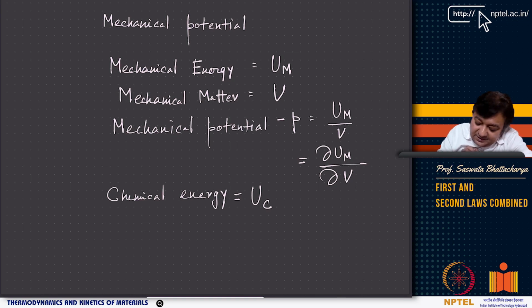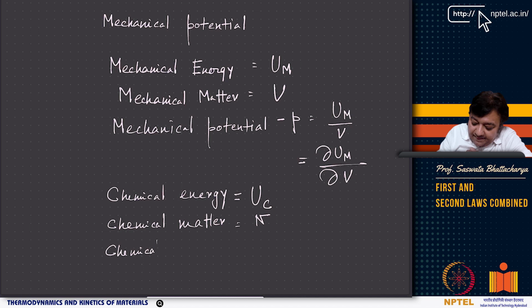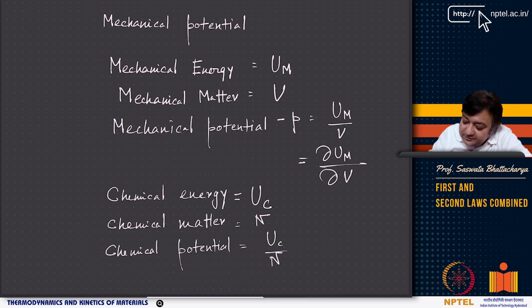Okay, and chemical matter is, so if you think of a single component system, we can think of the mole number of that component to be N, then chemical potential we can now define, and that chemical potential is U_C by N, or more accurately it is del U_C.